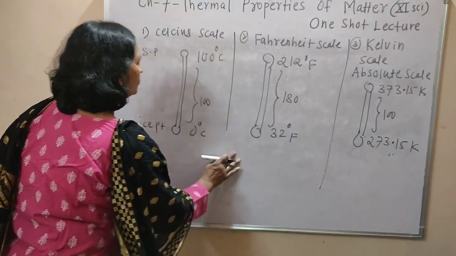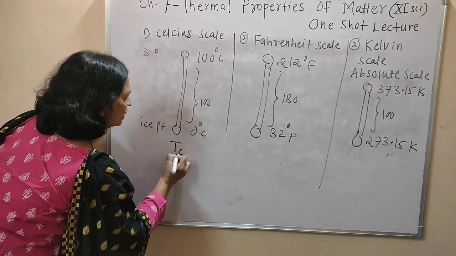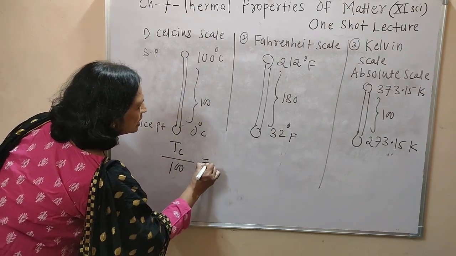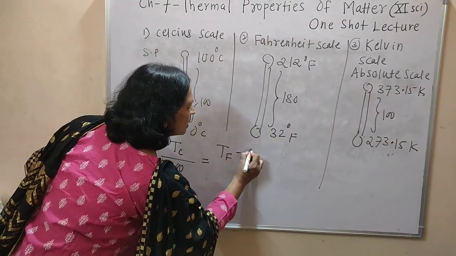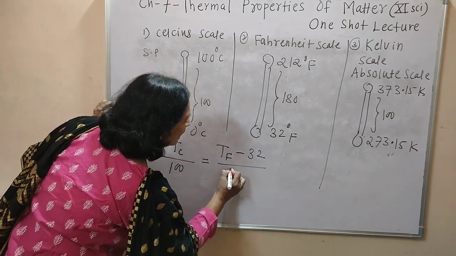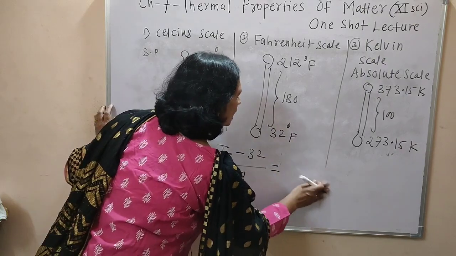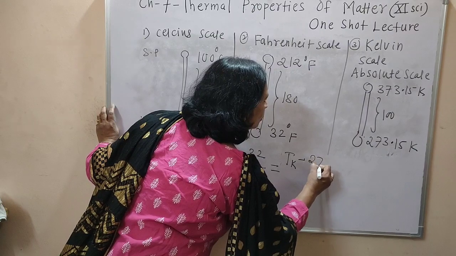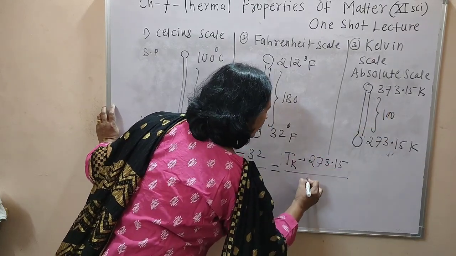What is the formula? Tc, the temperature in Celsius, divided by the interval, 100, is equal to Tf, the Fahrenheit temperature, minus 32, the lowest point, divided by 180, which is equal to Tk, the temperature in Kelvin, minus the lowest point 273.15, divided by interval 100.